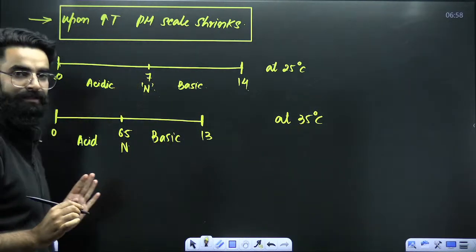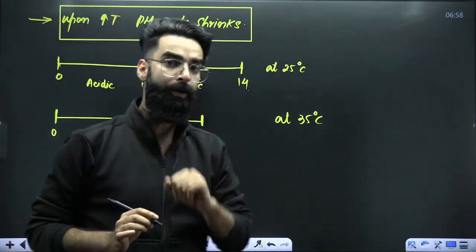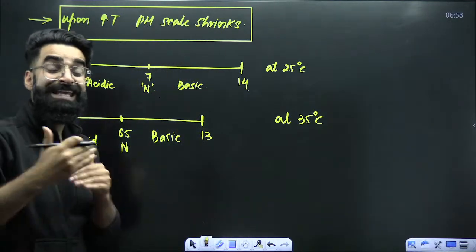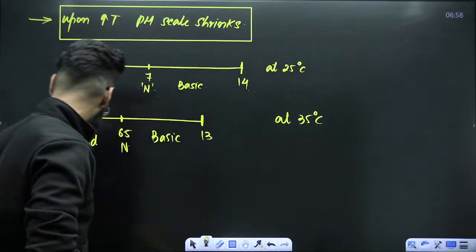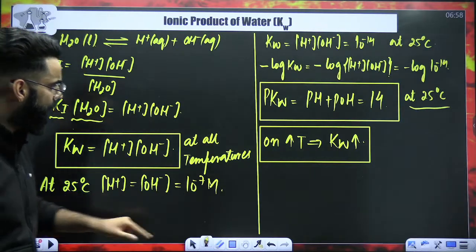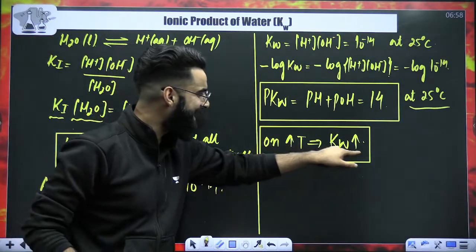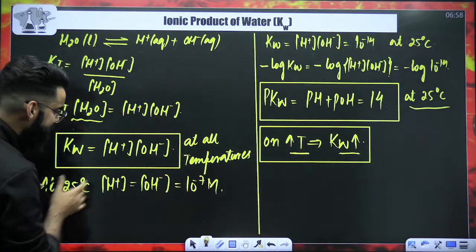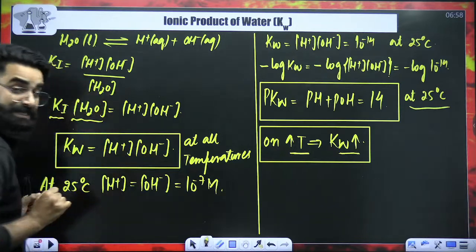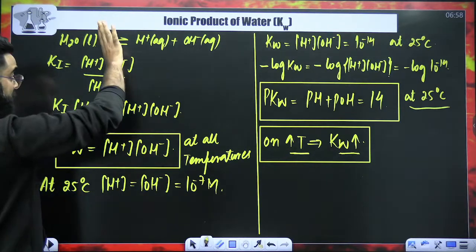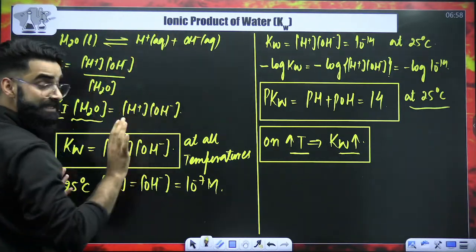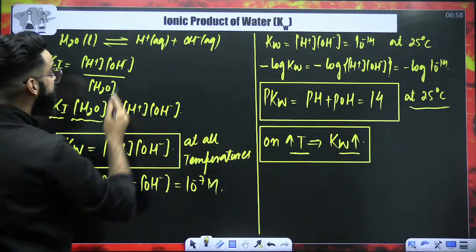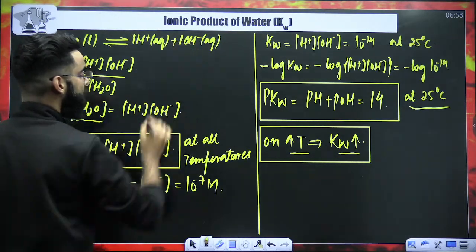Right, people? Now, what was I doing? I was increasing the temperature of water. When you increase the temperature of water, the Kw value increases. Kw increases, that means H positives as well as OH negatives increase. My dear people, the stoichiometric coefficient is 1:1.